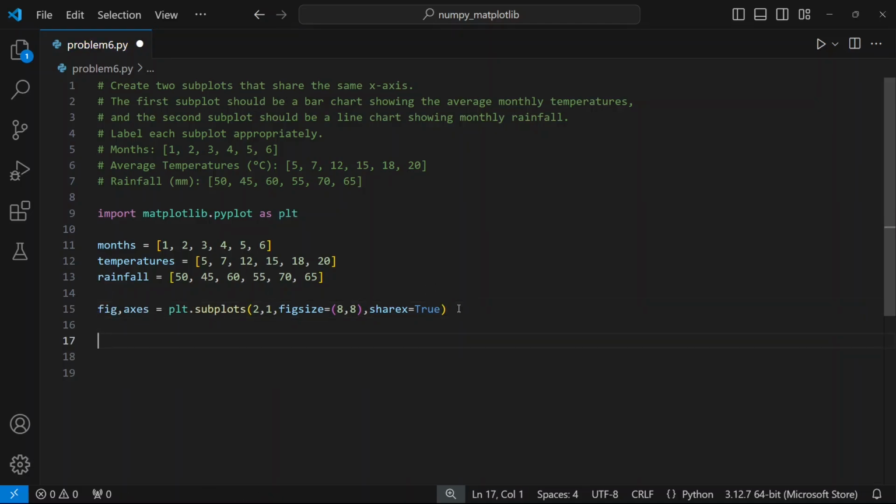Now for the first subplot, the upper one will be the bar chart. So axis[0].bar, months on the x-axis, temperatures on the y-axis, and let's say color equal to magenta, and we'll set a title.